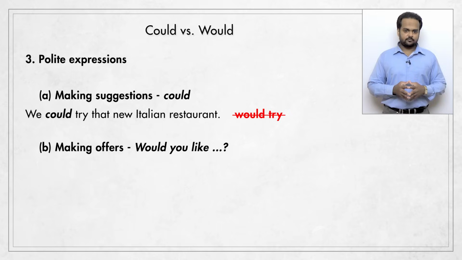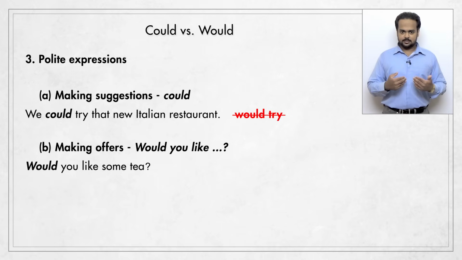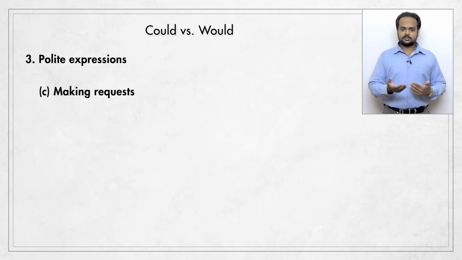But to make an offer, we prefer would. For example, would you like some tea? That means I have tea and I'm asking you if you want some. Here we cannot use could. But making requests is different because it is possible to use both could and would.